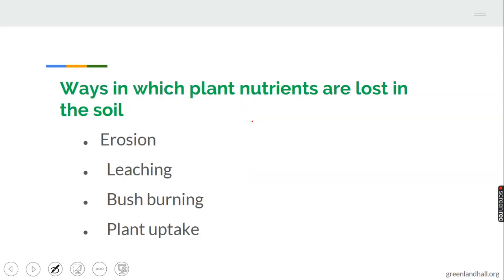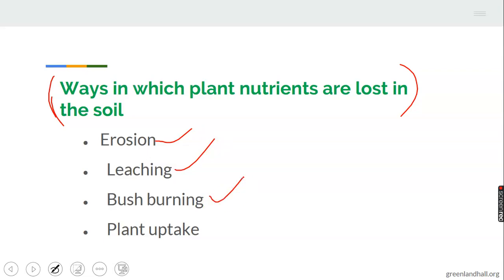Let's see ways in which plant nutrients are lost in the soil. Ways in which plant nutrients are lost in the soil. 1. Erosion. 2. Leaching. 3.